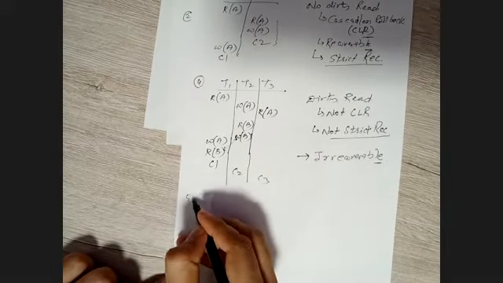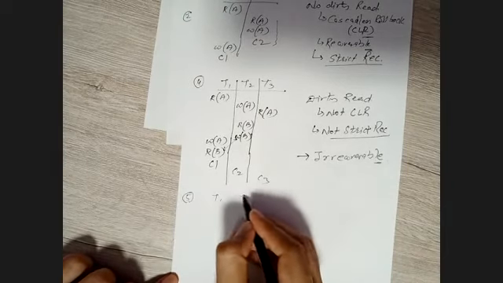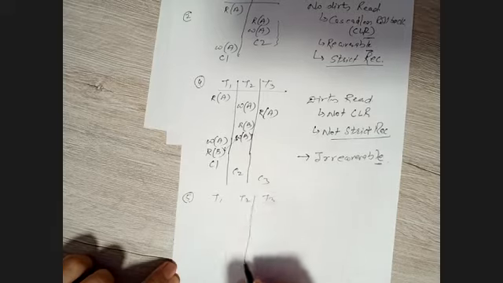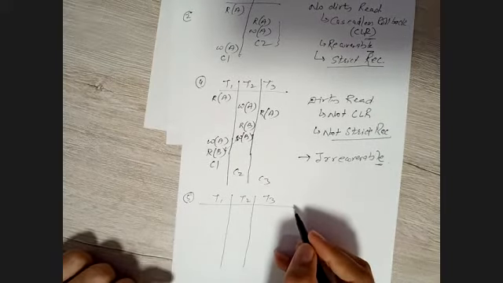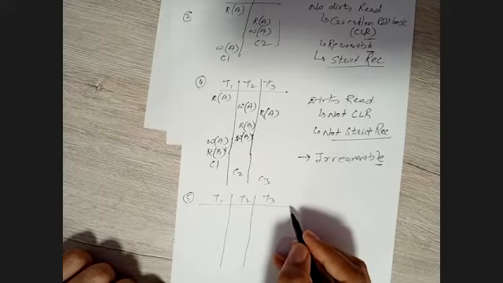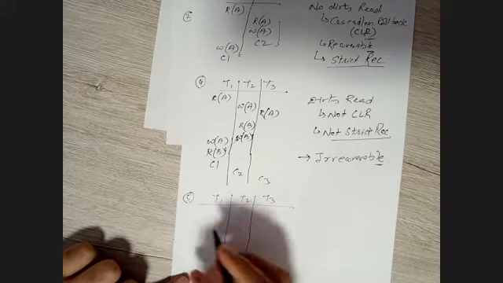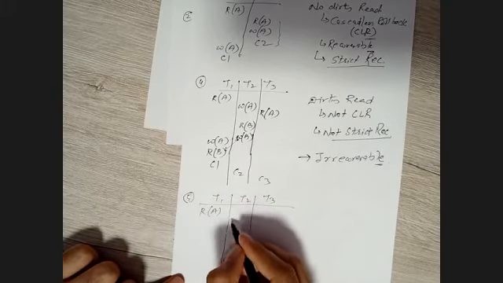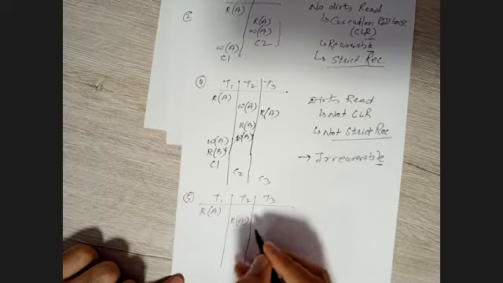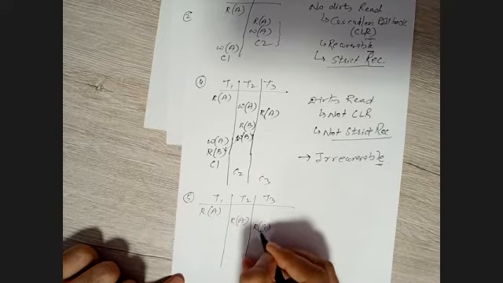Let me take one more situation. Let's say three transactions. We will see, having no dirty read, it's still CLR, that is cascadeless rollback, and recoverable with strict recovery, meaning satisfying all the conditions. So see, we have a read operation. Again, go back to read over here.